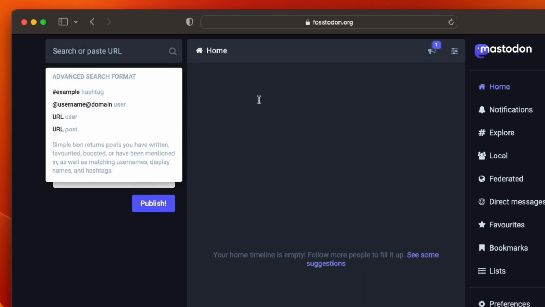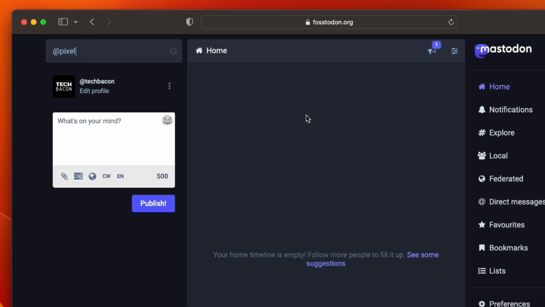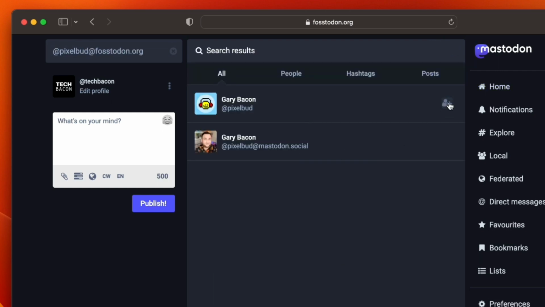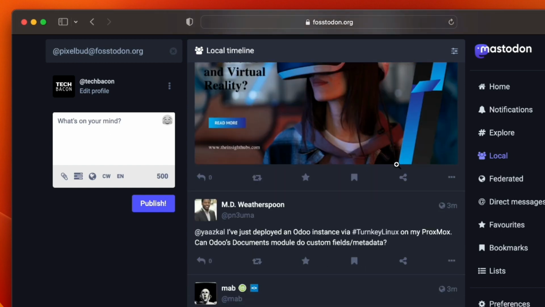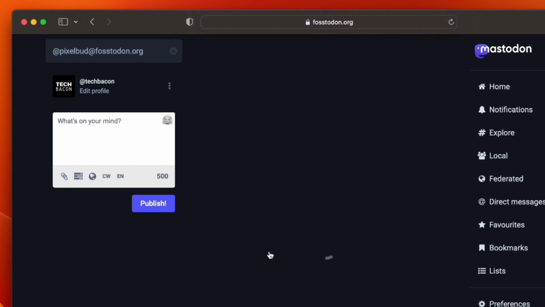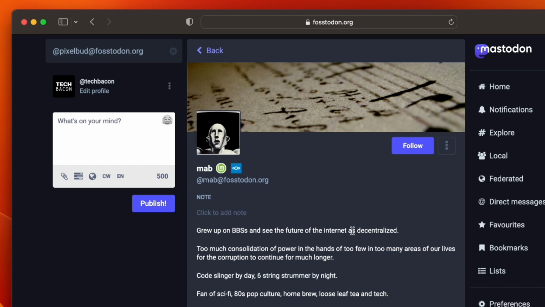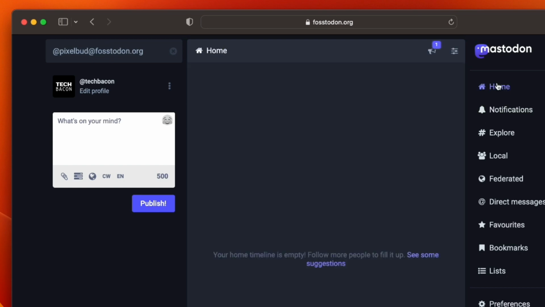Now let's talk about how to follow somebody. If you know their username, you can type in @ and like pixelbud, which is me. I'm actually on this server too. And so we'll click on this follow, and then that's how you follow somebody. Or if you're in a feed such as local, and I scroll down onto a user and I want to click on their user icon, you can click follow here too. So very similar to Twitter on following.